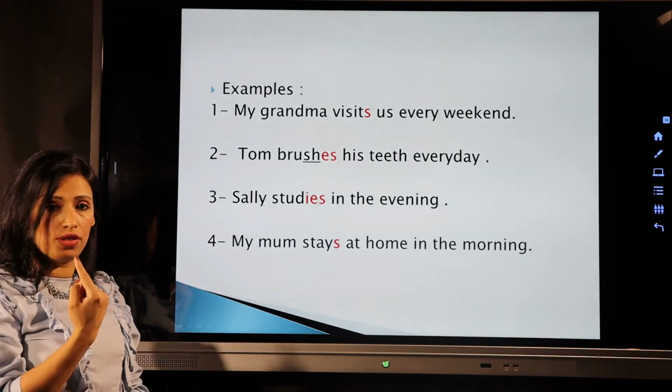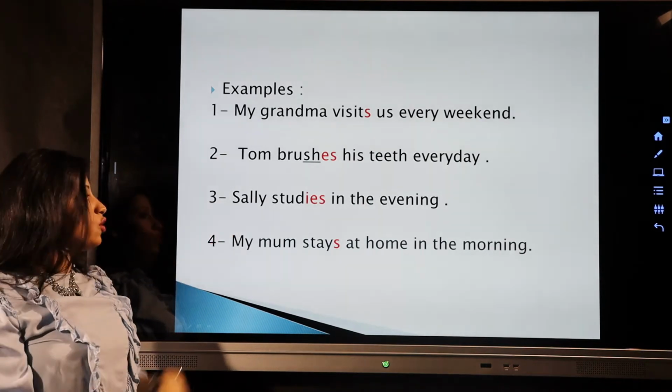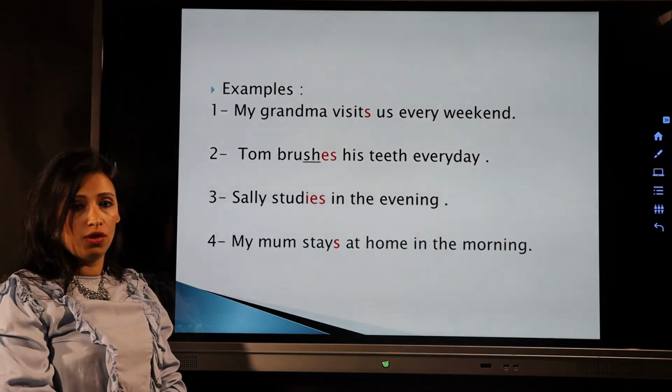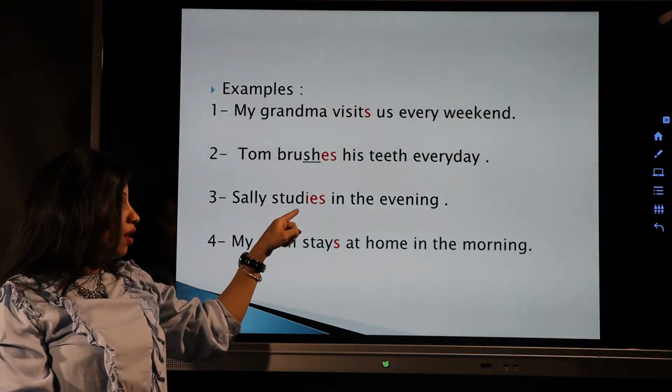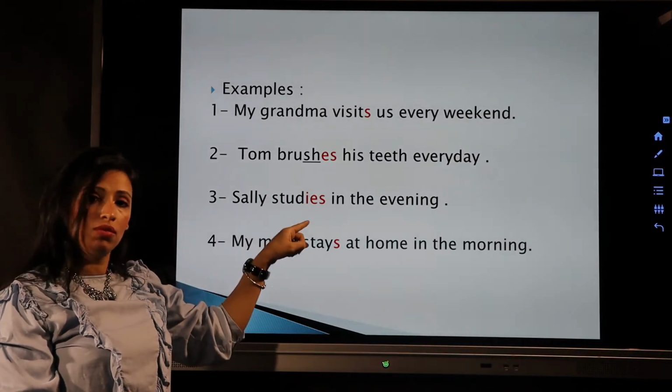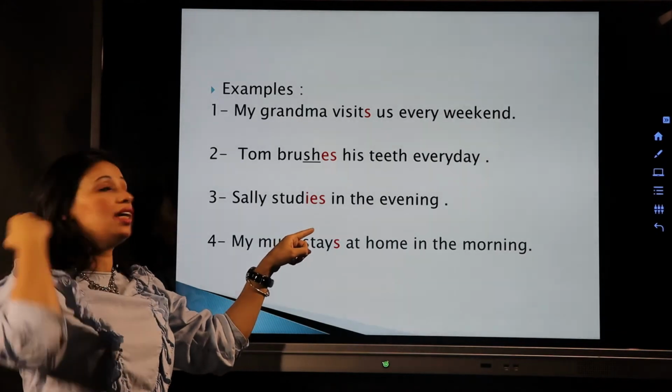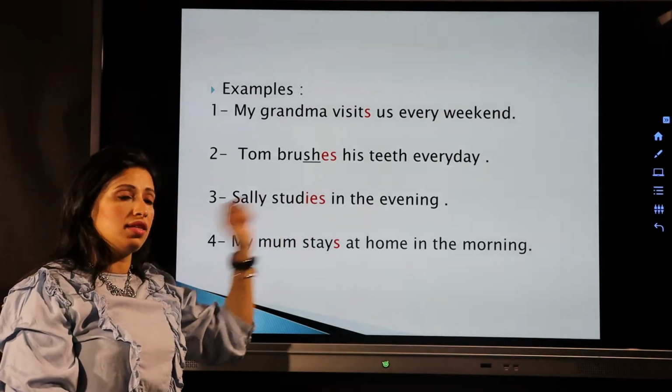And Sally is one person. It's equal to she. So the verb, we have to add something to the verb. Here, this verb ends with Y. So we have to cross the Y. Then instead, we are going to put IES.